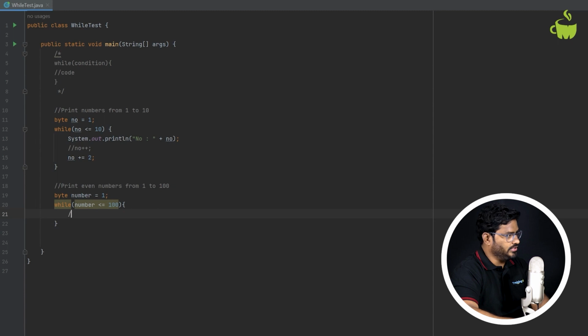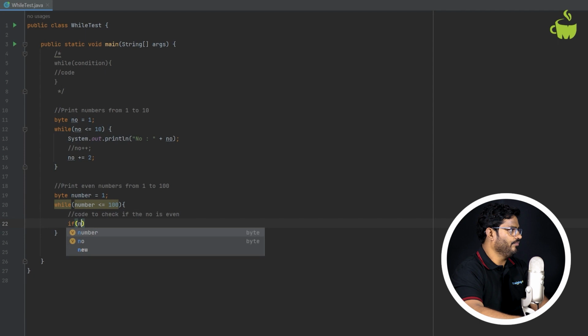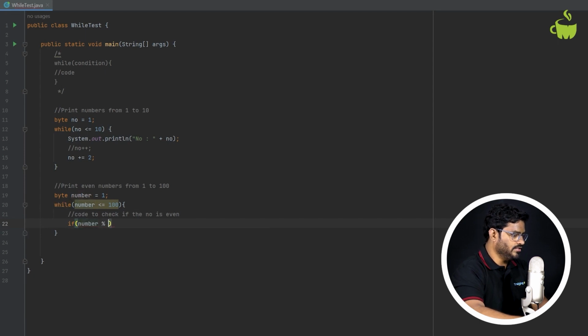So now what is the logic or code to check if the number is even or not? We know what an even number is. If the number is divisible by 2, meaning if I take the remainder with 2, and the remainder is 0, then I can say it is an even number.